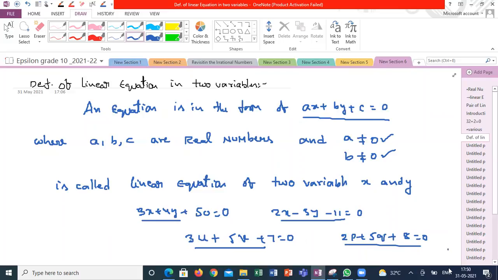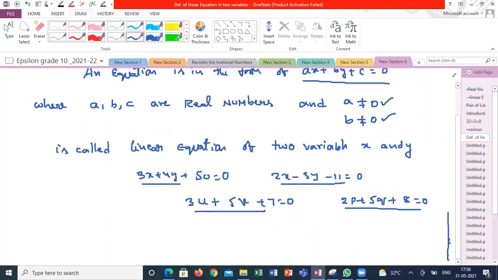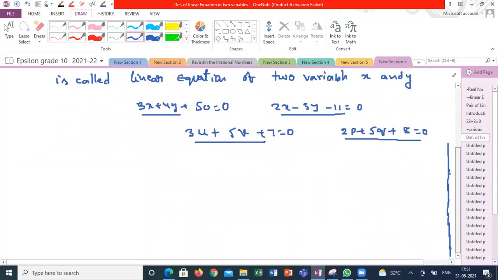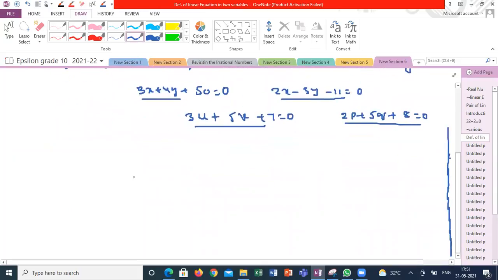Now, is it possible I can consider a linear equation of one variable as a linear equation of two variables?